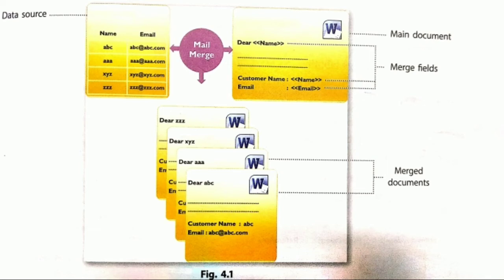See, in this picture what you see are the different components of mail merge. There is the data source, main document, and merged document. Look at the data source, it contains information like name and address of the recipient. And look at the main document, it is like a letter, or it can be an envelope, or it can be a label. We are combining this data source and main document, that is we are merging them together, and finally we get the merged document. Okay, so these are the three components of mail merge.